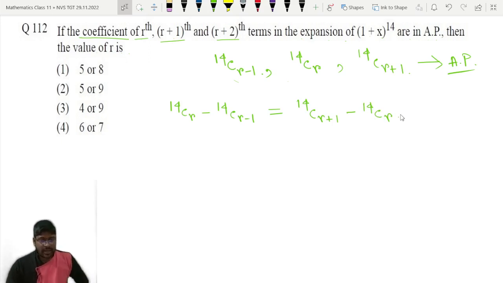So here can we apply any formula for combination? We know that nCr plus nCr minus 1 is equal to n plus 1 Cr.